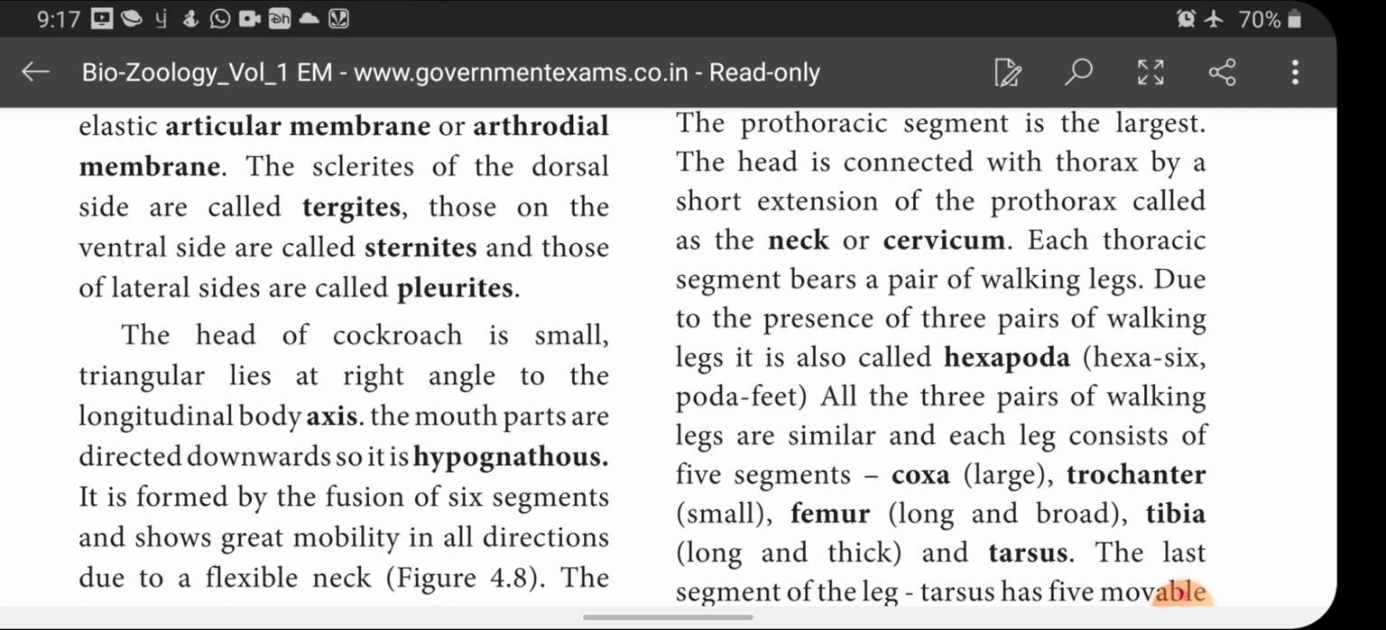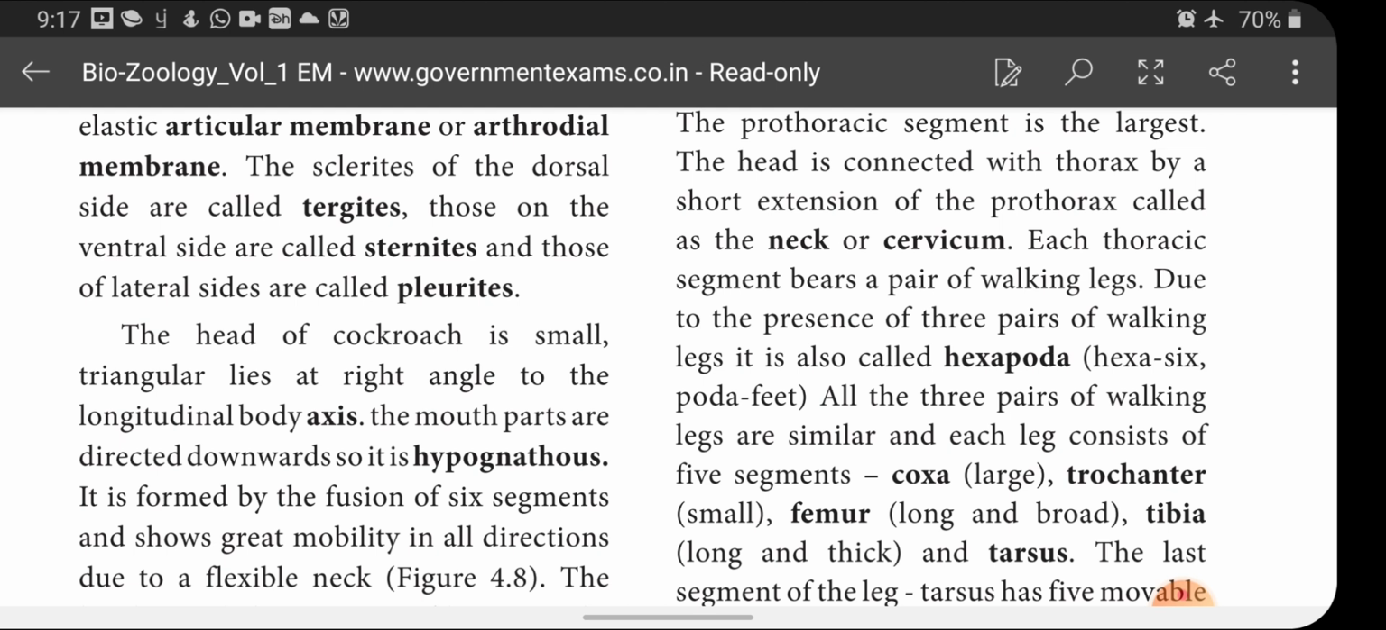So actually each thoracic segment bears a pair of walking legs. That is, prothorax possesses one pair, that is 2 legs, and meso 2 legs, and metathorax 2 legs. So totally 6 legs are present, hence it is called hexapoda. Hexa means 6, poda means legs. Cockroach consists of 6 legs.